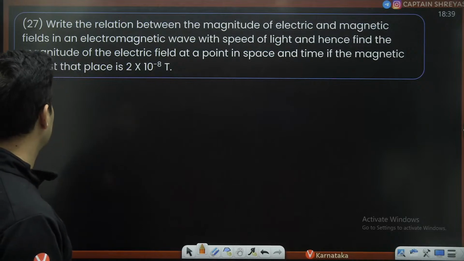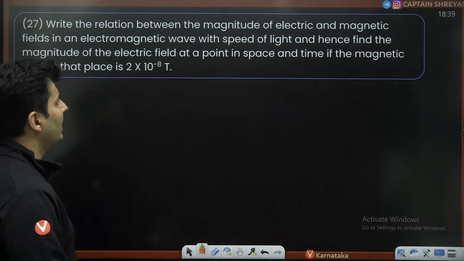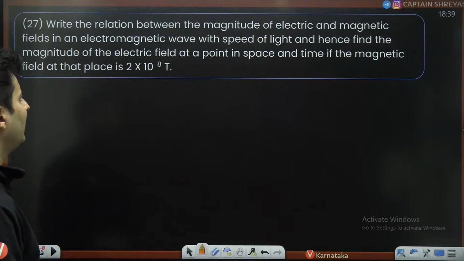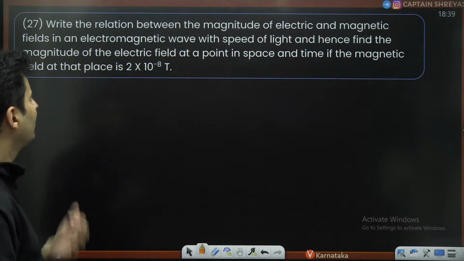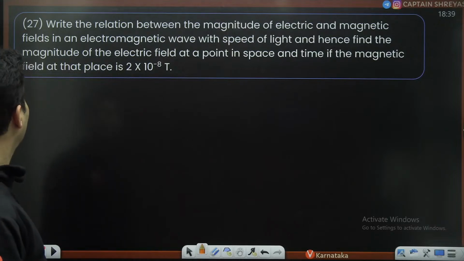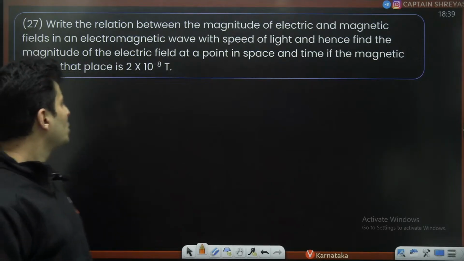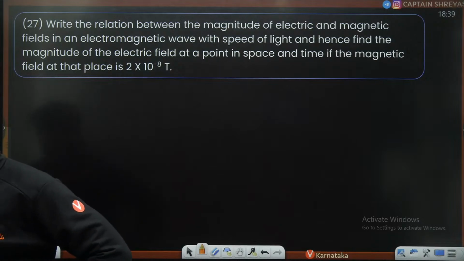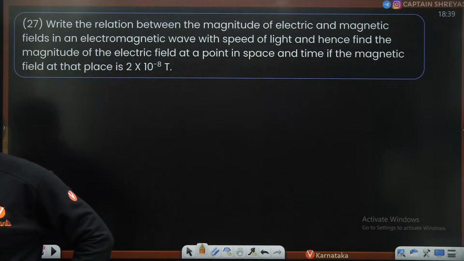The transistors is deleted. Write the relation between magnitude of electric and magnetic fields in an electromagnetic wave with the speed of light, and hence find the magnitude of the electric field if the magnetic field at that point is 2 into 10 to the power minus 8 Tesla. Okay, read the question. This is a question on basically electromagnetic waves.